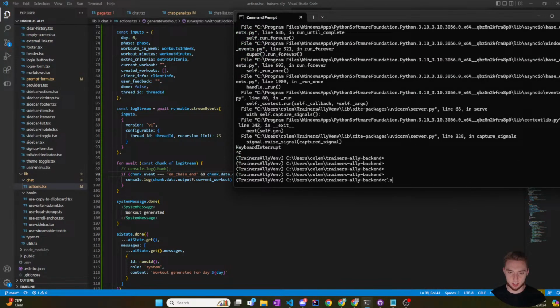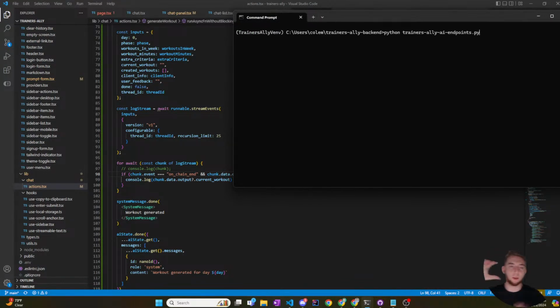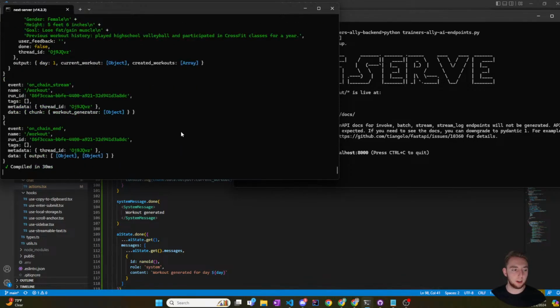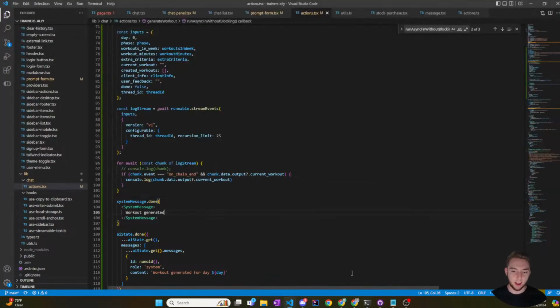I'm going to cut the back end again because it's waiting for the feedback to revise, but it's never going to receive that right now. So I'm just going to stop it, start it again, and for this one here, I can just leave it. I was thinking about stopping it, clearing the terminal, restarting, but I don't want to wait for it to compile the chat component again. So I'm just going to leave that. Okay, let's run it.